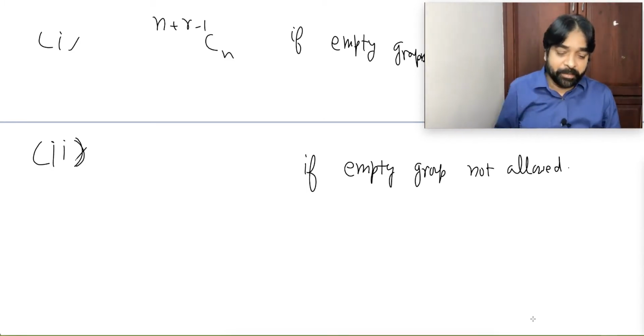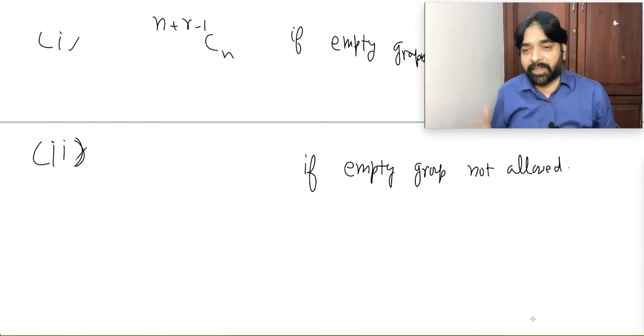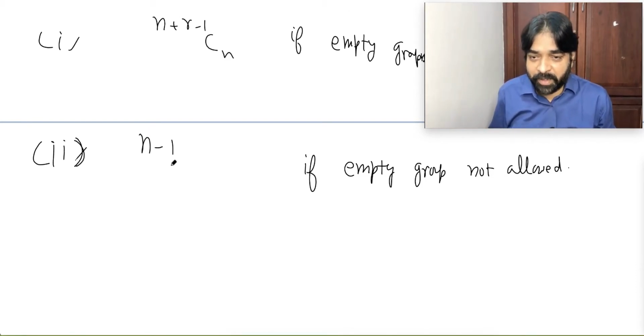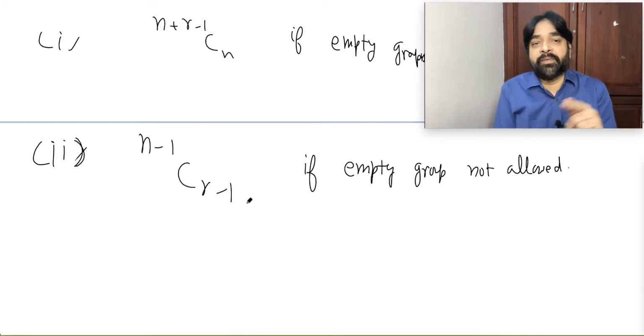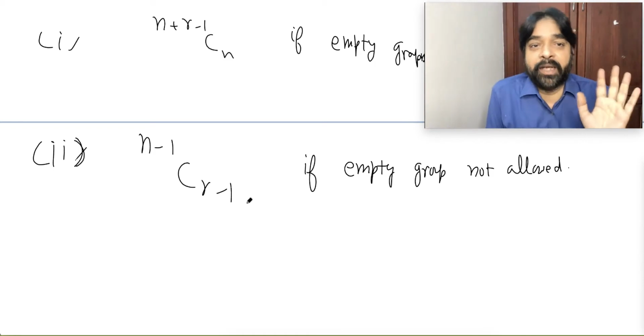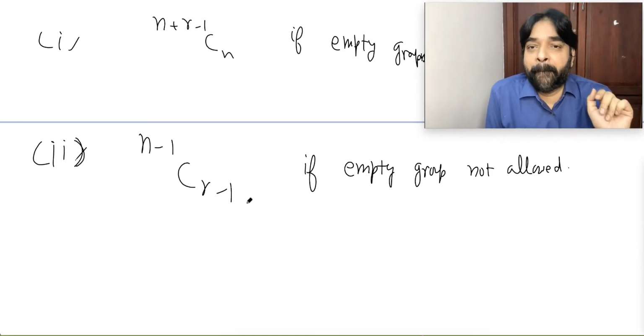I am not giving the answer because if I give the answer, you will say, fine. Okay, I will give the answer. Then also if you get that, N minus 1 C R minus 1, this is the answer. But this derivation I want. And you can do it. It's a pure arrangement.